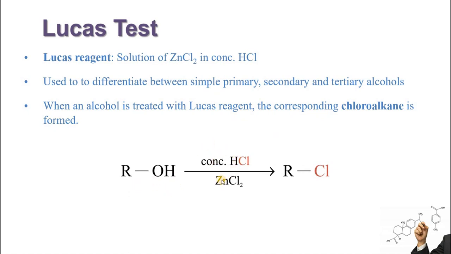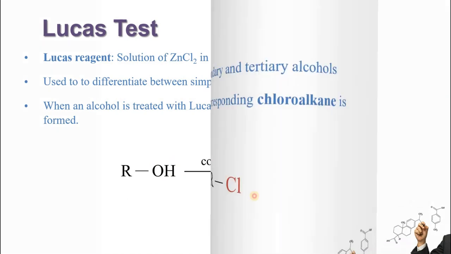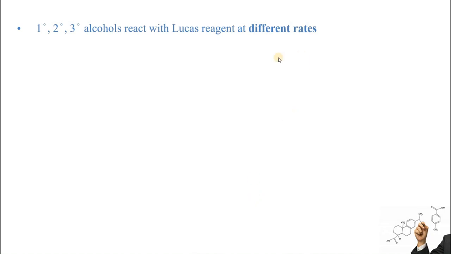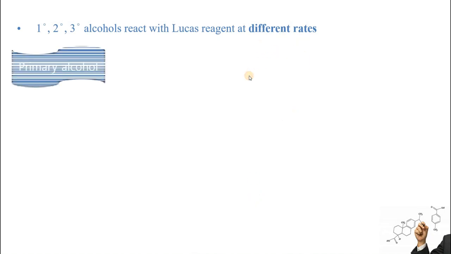Alcohol is treated with concentrated zinc chloride and concentrated HCl. In this case, the OH will be replaced by chlorine, and these alkyl halides will appear in the form of cloudiness. So in the Lucas test, we distinguish between primary, secondary and tertiary alcohols by judging the different rates with which the products are produced.